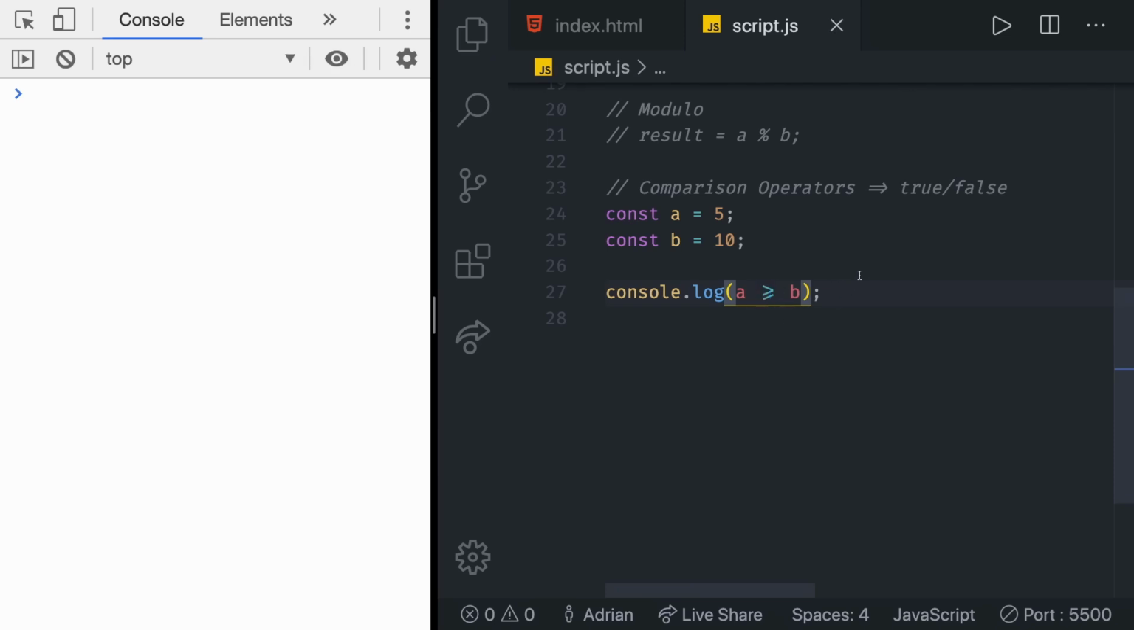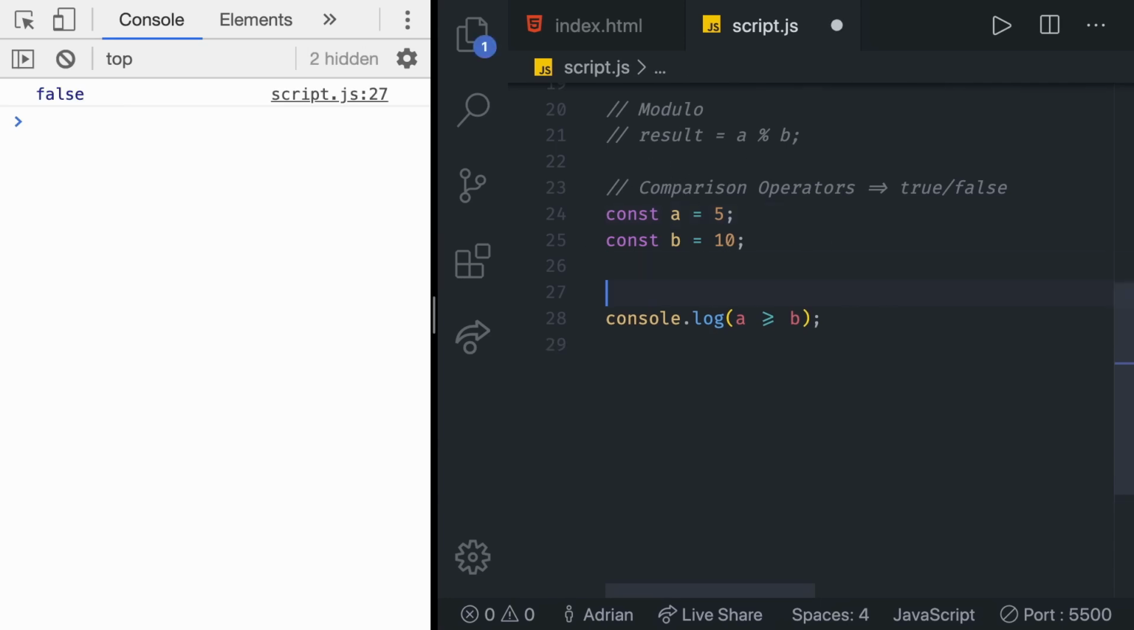So if I do that, we are still going to get false, but right now, if I make A to be equal to 10 as well, you can see it's true because they are the same, but in here we have the equality as well. If we make this 11, it's still going to be true, and if we make it 9, it's not going to be true anymore.